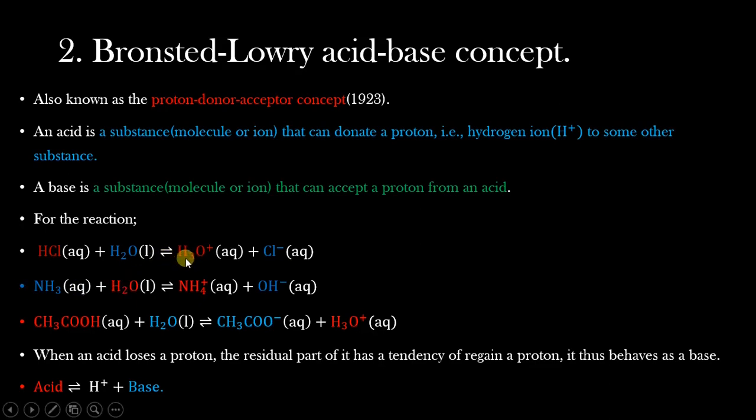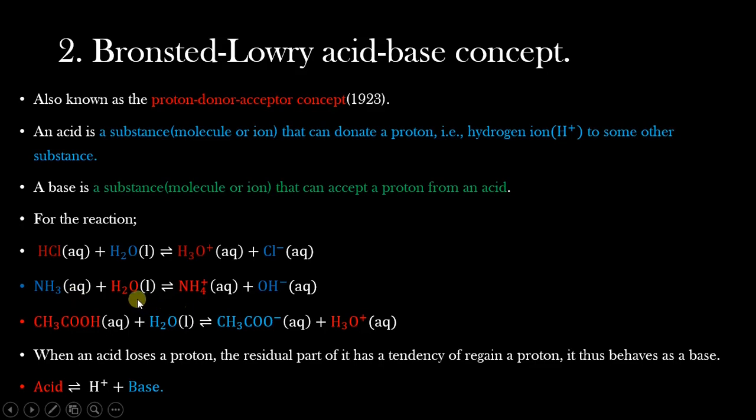And on the right hand side of this equation, we are seeing it's forming hydronium ion and chloride ion. I've made them blue not by mistake. I wanted us to identify that after losing its proton, the HCl actually produces another base, and the water molecule after gaining a proton also produces another acid. If you look at our definition, an acid can be a molecule or ion, as well as the base can be a molecule or an ion.